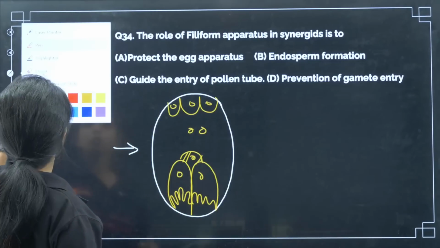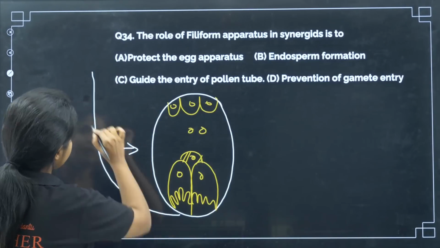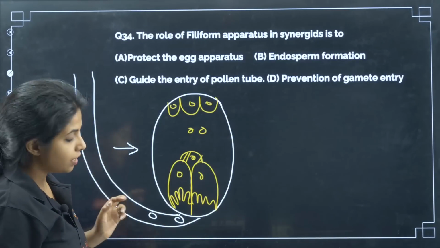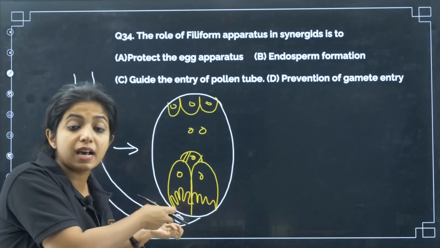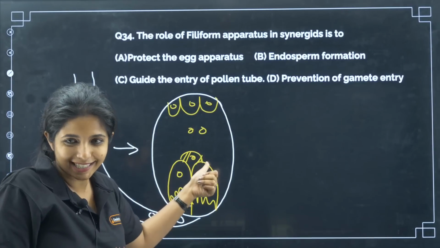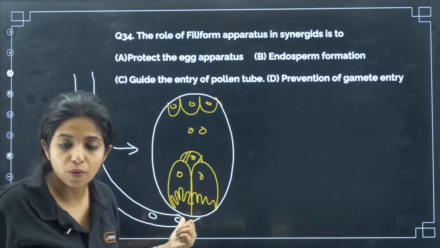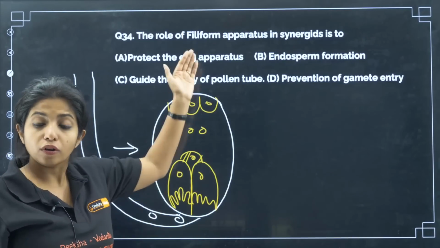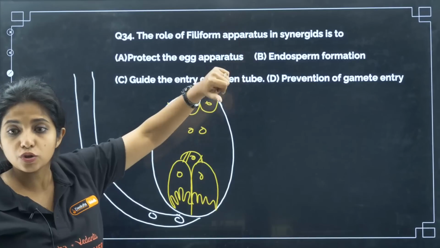Now, why do you think there is a need of filiform apparatus over here? Pollen tube carries the male gametes and comes over here, right? So there should be someone who could be guiding this pollen tube into the embryo sac towards the egg cell. And who is that? It is the filiform apparatus, which is an appendage that comes in the synergids.